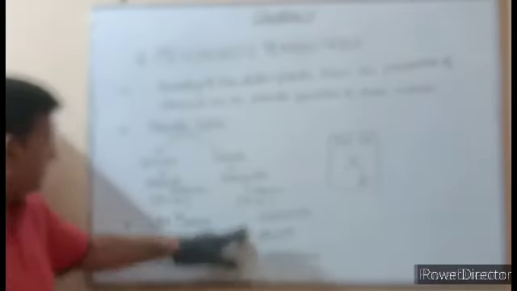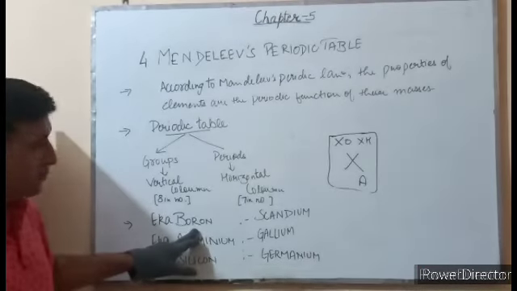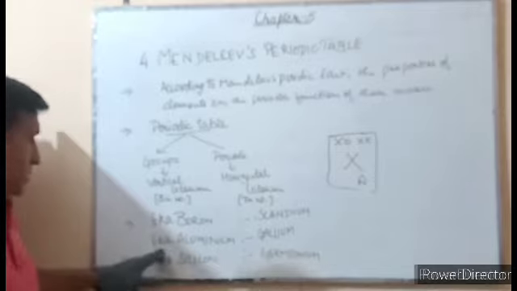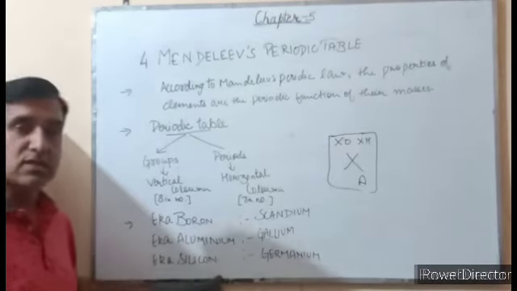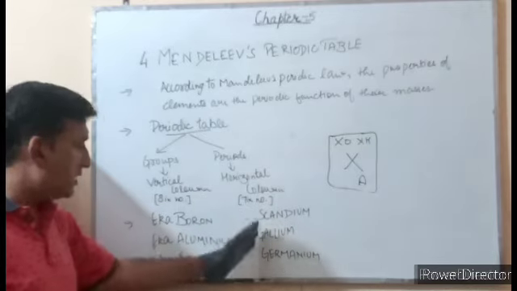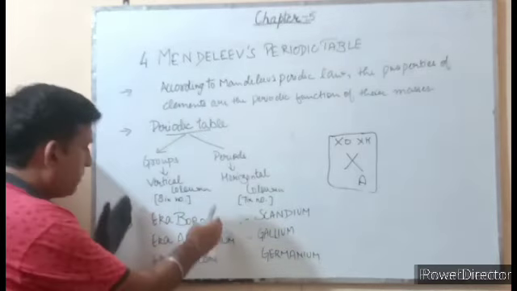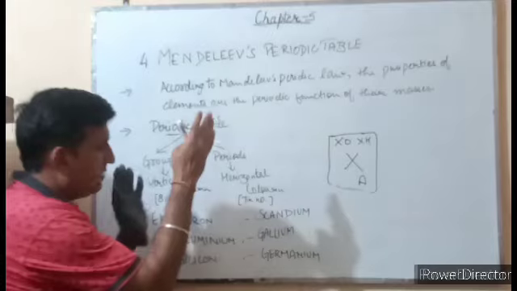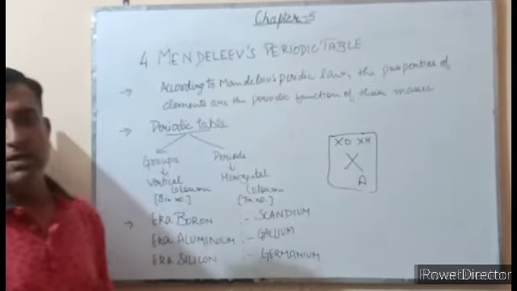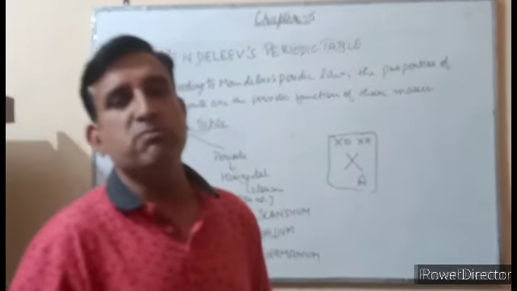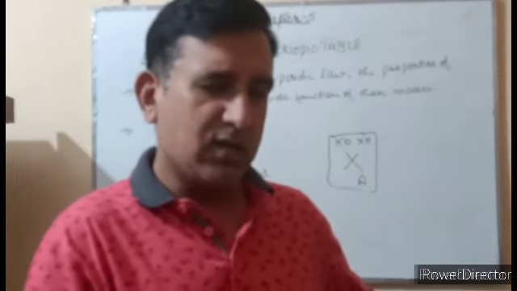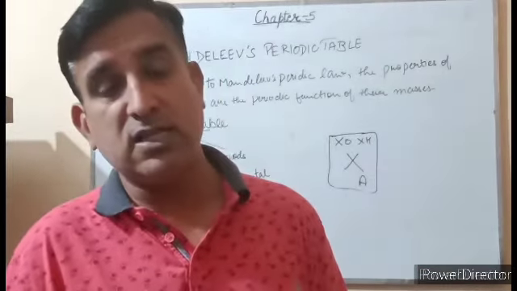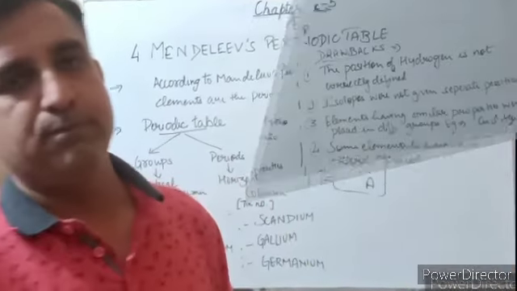Like for scandium he wrote eka boron. For gallium he gave the name eka aluminium, and for germanium he gave the name eka silicon. And when these elements were discovered later on, the properties predicted by Mendeleev were the same as those of these elements. So this was the big achievement of Mendeleev, and this was why his classification was most accepted at that time.